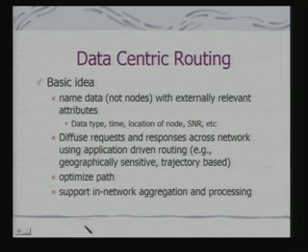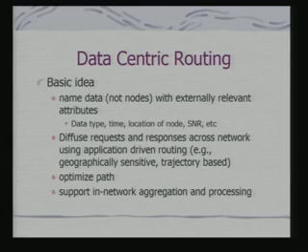You optimize the path, and this supports in-network aggregation and processing, because if you have the data packet moving along a track, and the target is moving along the track, then at each node you can aggregate the newly sensed data with already sensed data. So, that aggregation takes place in the network itself.